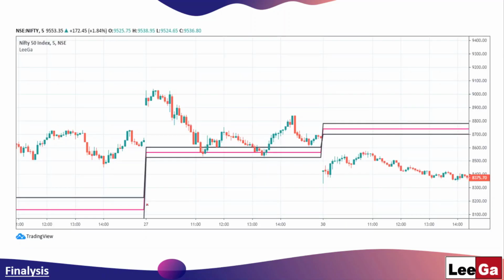Let's come back to our topic and try to understand why I told you this concept. As I told you, CPR is nothing but Central Pivot Range. This is the central price around which the day's prices revolve. So if this is the CPR for today, then the candles will revolve around this CPR. So CPR reflects nothing but fair value for the day. Fair value for the day. And its values are derived from previous day's candles.